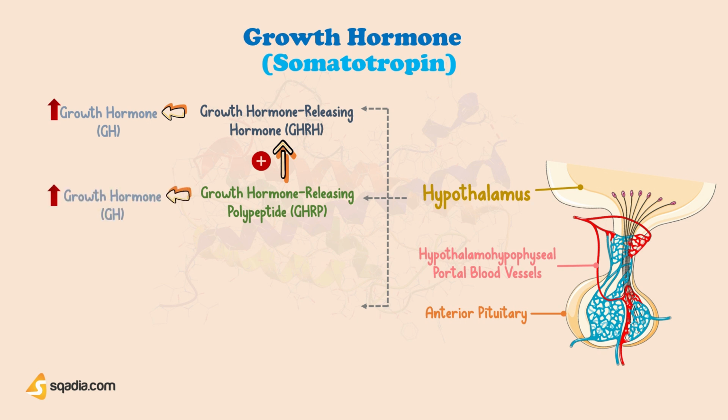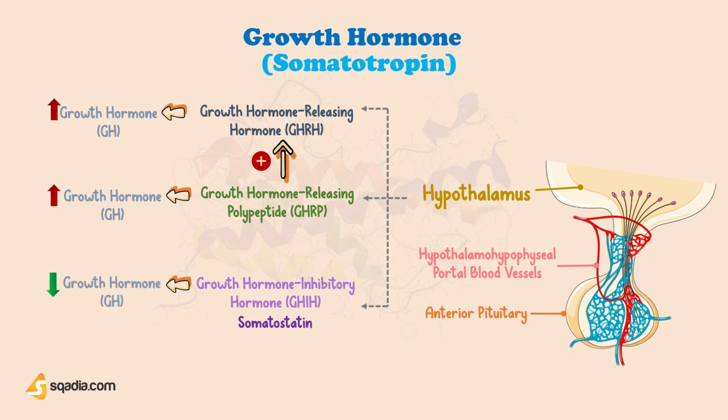Another important hormone is growth hormone-inhibitory hormone, or GHIH for short, also known as somatostatin. You can guess from the name that it has an inhibitory action, so it decreases the growth hormone secretion. Do remember that somatostatin is also secreted by delta cells of islets of Langerhans in pancreas. Now, the growth hormone secretion is under negative feedback control. Let's see how.